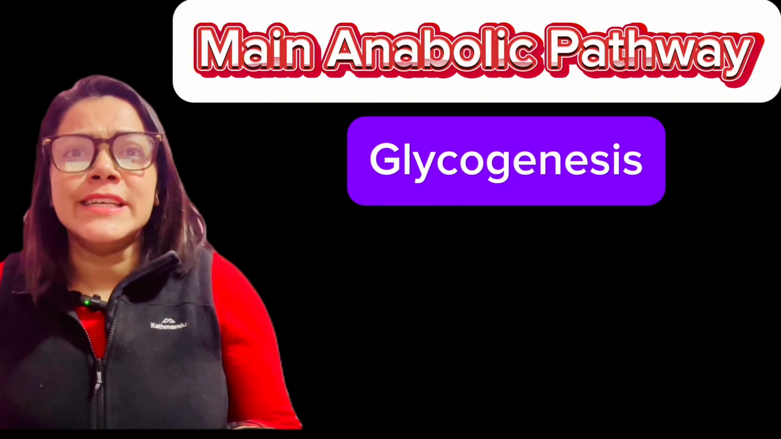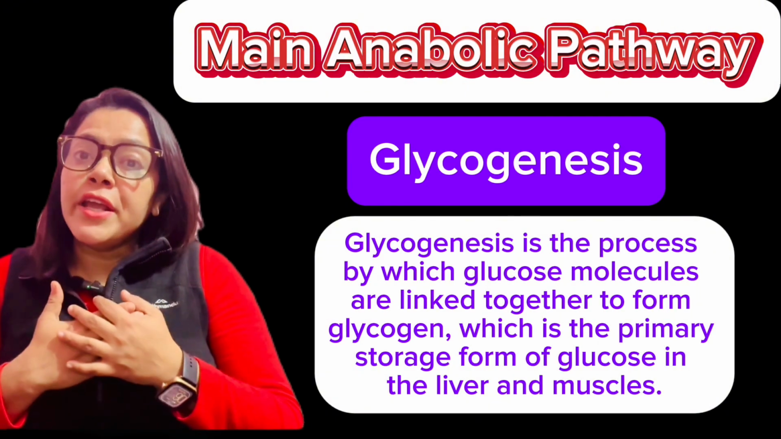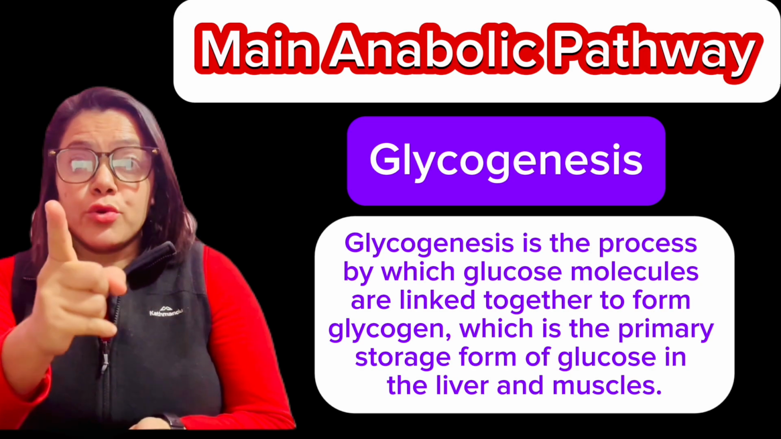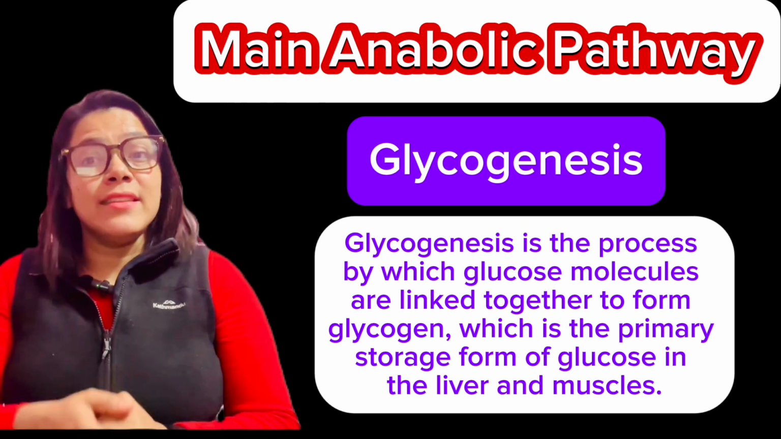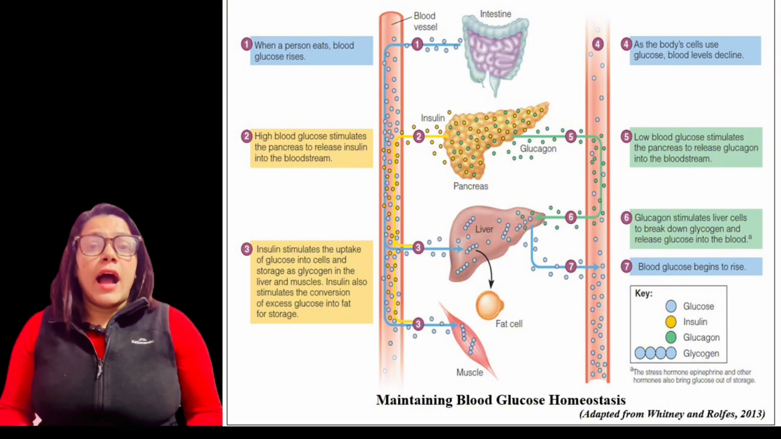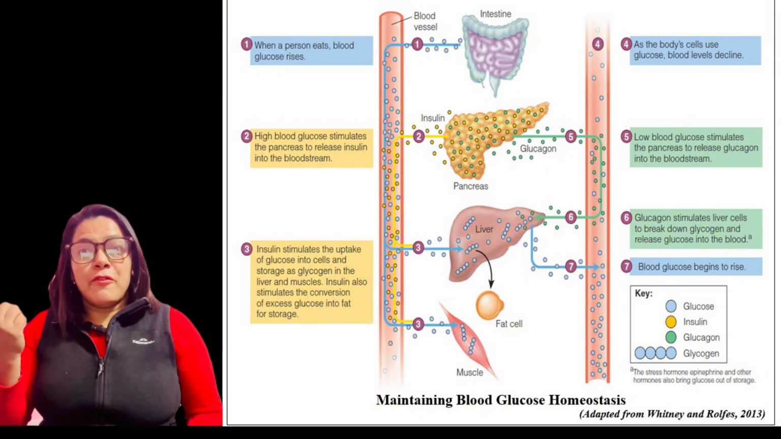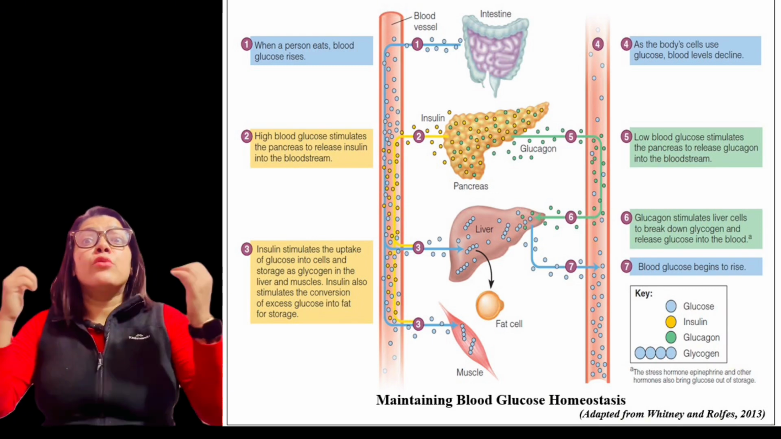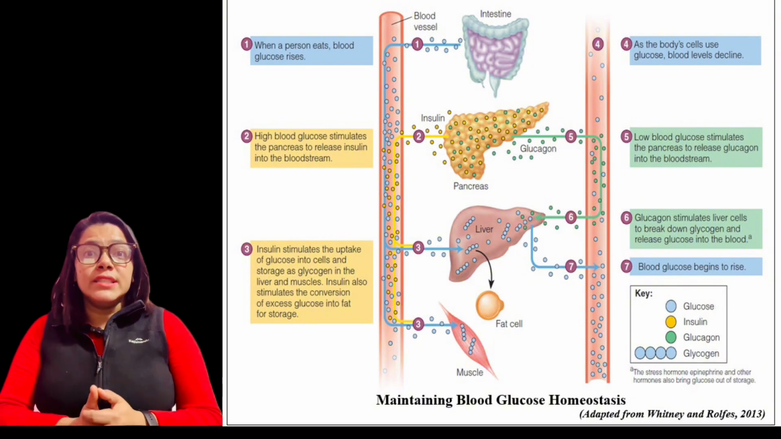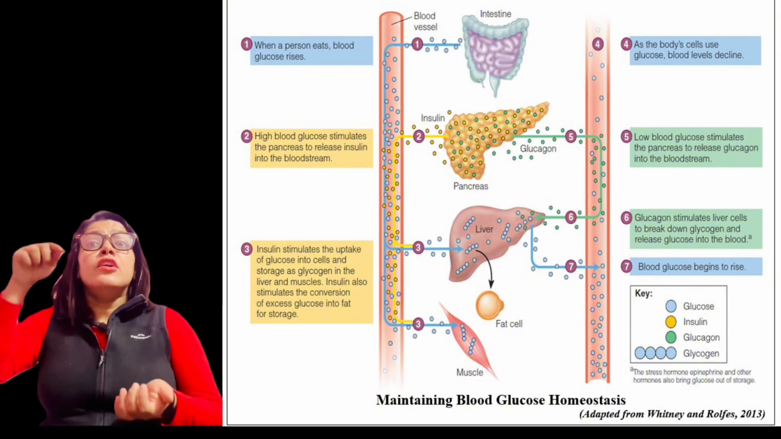What is glycogenesis? Glycogenesis is the process in which our body converts excess glucose into glycogen for storage. This occurs mainly in the liver and muscle. When blood glucose level is high after eating, insulin, which is secreted by the beta cells of the pancreas, stimulates glycogenesis, allowing glucose to be stored as glycogen for later use when blood sugar level drops.